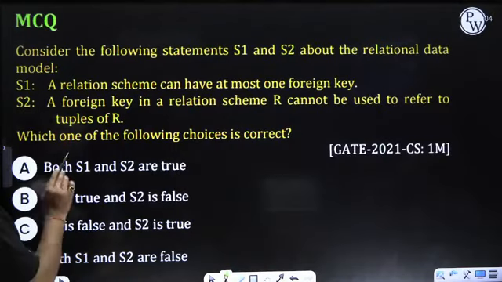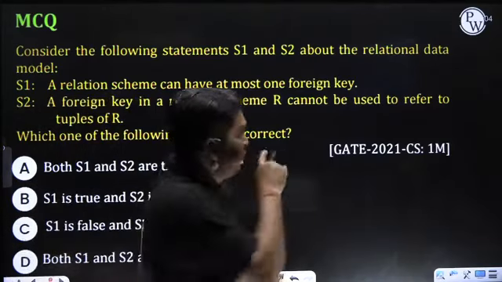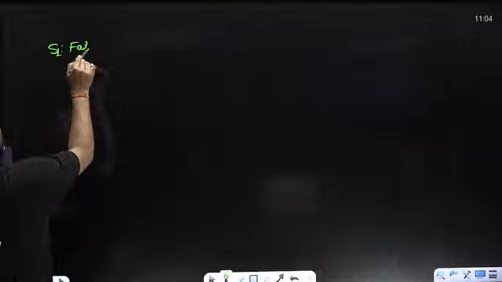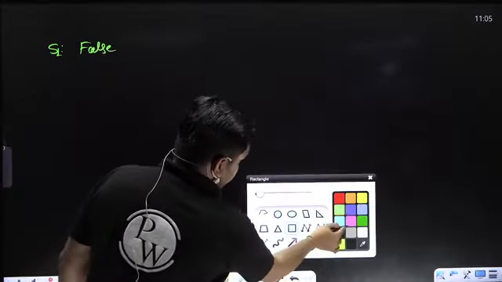What is statement number 1 saying? A relation scheme can have at most one foreign key. It is false, my dear. S1 is false. Why is S1 false? I am taking an example. Don't worry about that. Please try to understand.